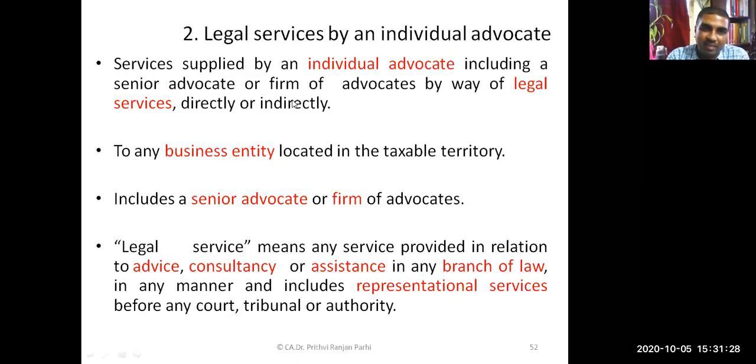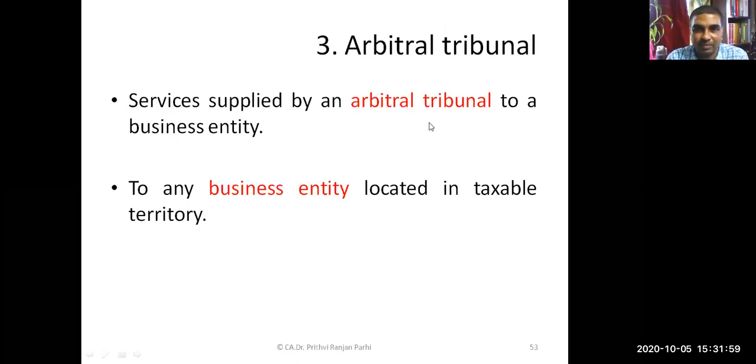And legal service means legal advice, consultancy, assistance in any branch of law, and representational services before court, tribunal, or any authority. If this kind of legal services are provided to a business entity, then RCM is applicable. Is it clear?